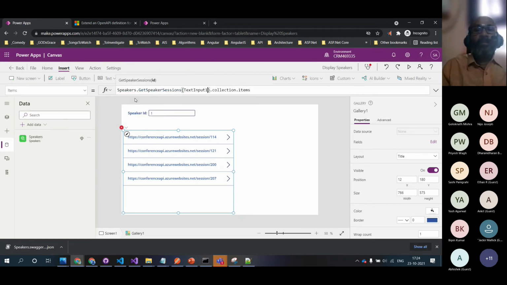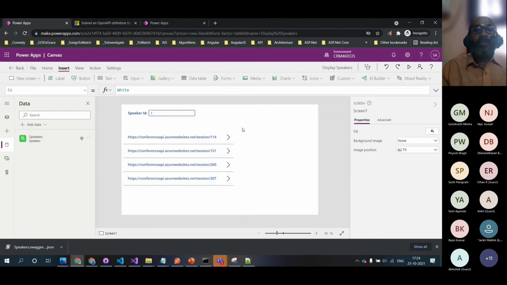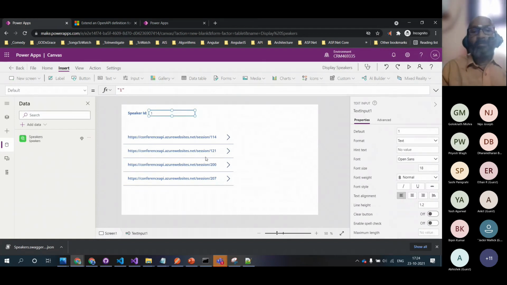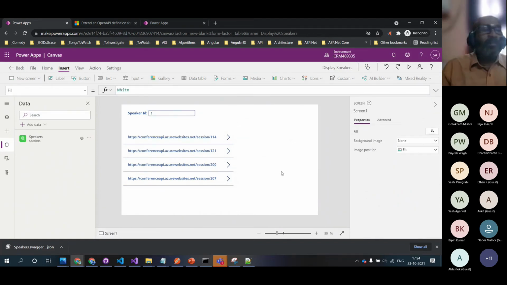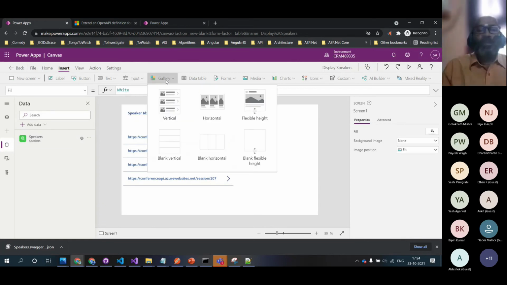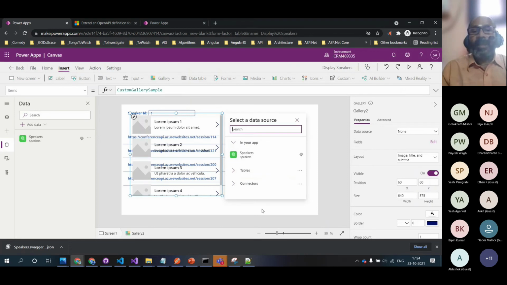Text input 1 dot text. Okay, so now it dynamically goes and brings in the values. I think I can, okay, let me keep it like that, just to showcase the end-to-end story. So now what we will do is add another gallery.